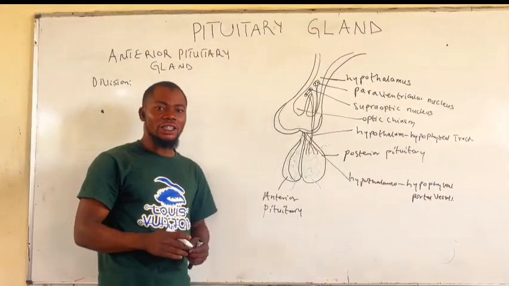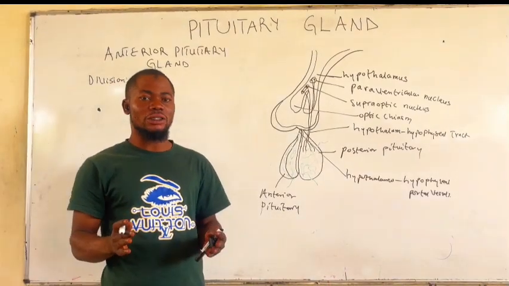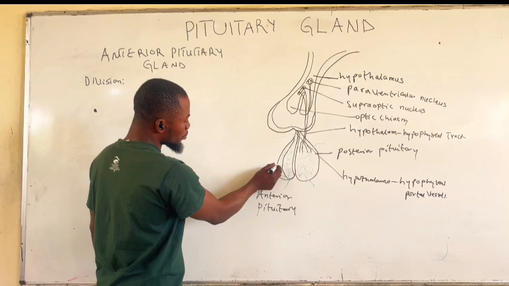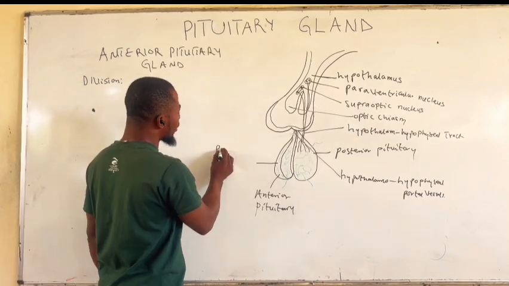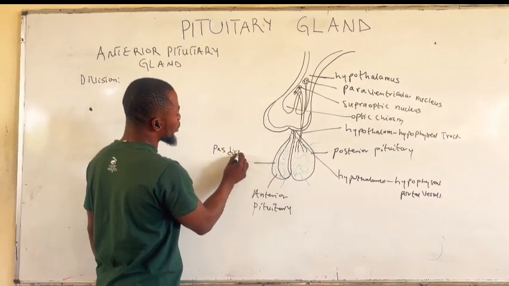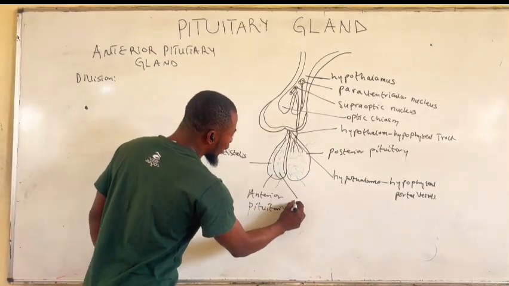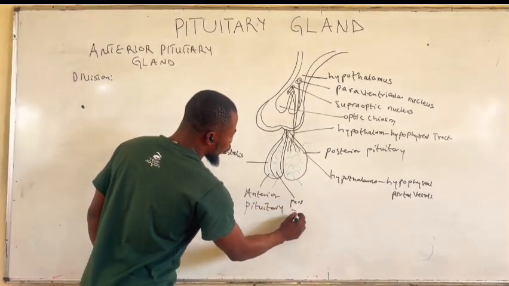Divisions. Anterior pituitary gland is divided into three parts. As you can see from this diagram, we will be having pars distalis. In between there is pars tuberalis.